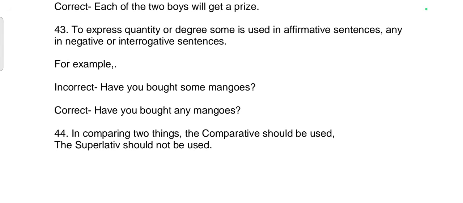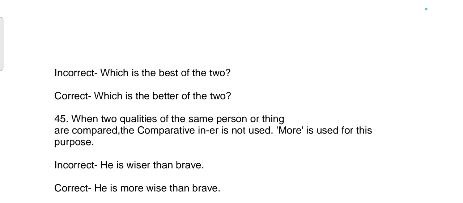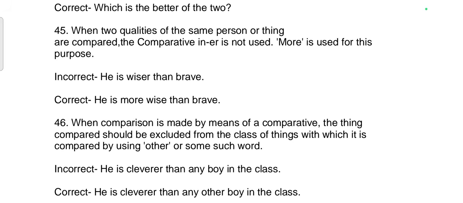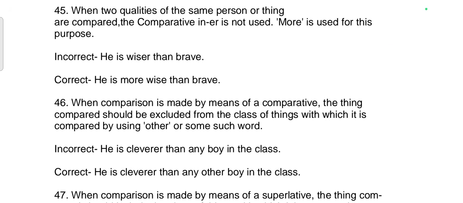44th rule. In comparing two things, the comparative should be used. The superlative should not be used. Incorrect: Which is the best of the two? Correct sentence: Which is better of the two? 45th rule. When two qualities of the same person or thing are compared, the comparative in ER is not used. More is used for this purpose. Incorrect sentence: He is wiser than brave. Correct sentence: He is more wise than brave.